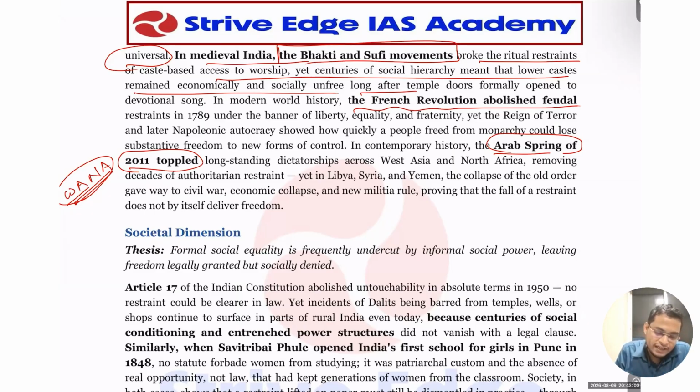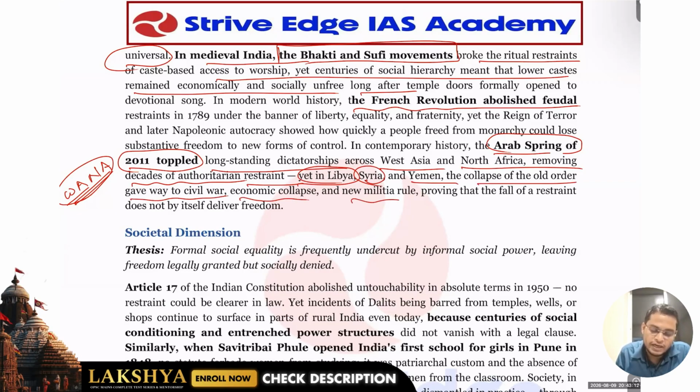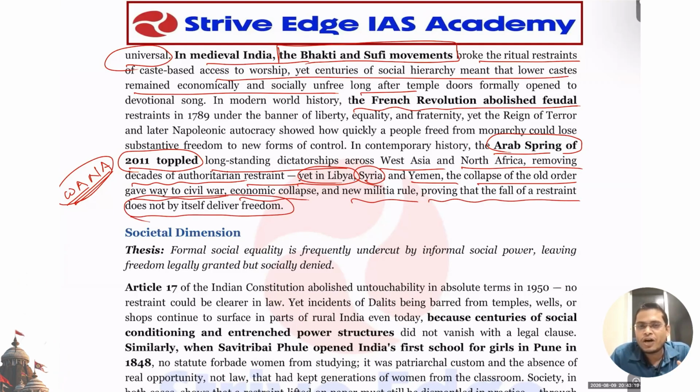Okay, you can see long-standing dictatorship across West Asia and North Africa was removed after decades of authoritarian restraint, yet in Libya, Syria, Yemen, the collapse of the older order gave way to civil war, economic collapse, new military rule. You're proving that the falling of restraint does not by itself deliver freedom. So what we require is the capability of the people. What kind of capability? People need to understand democratic values. Then only will the democratic system that the Arab Spring wanted to establish survive and sustain.